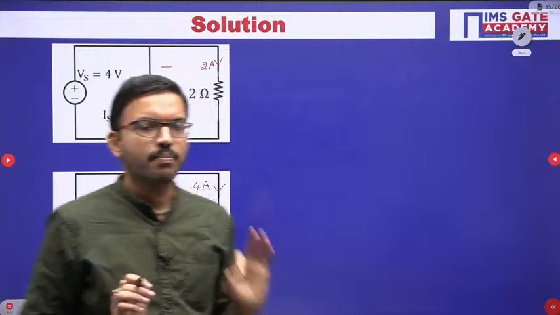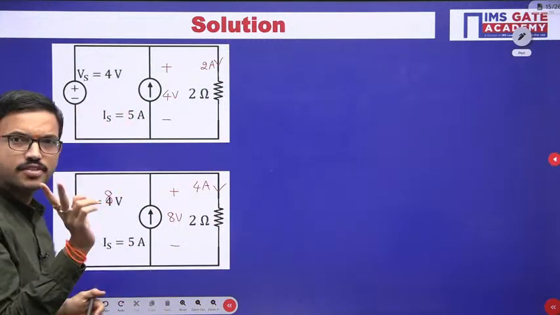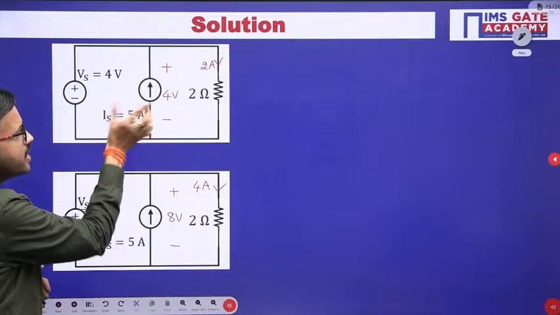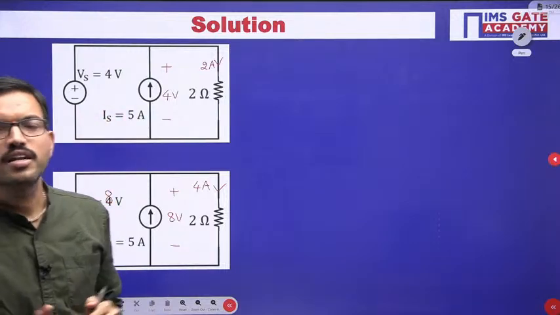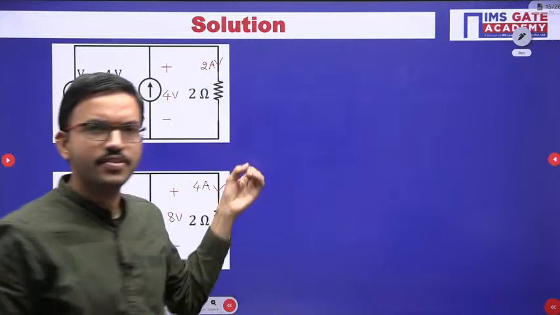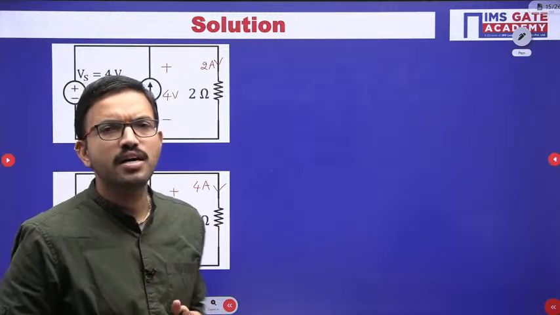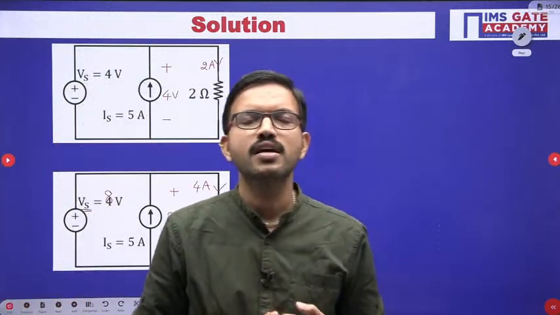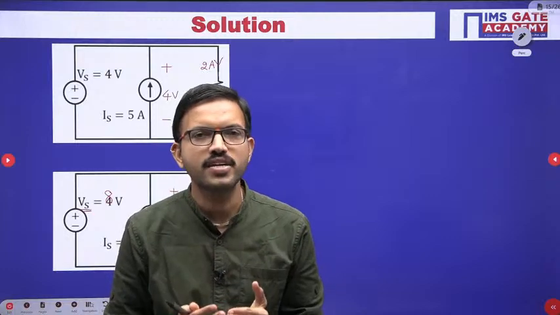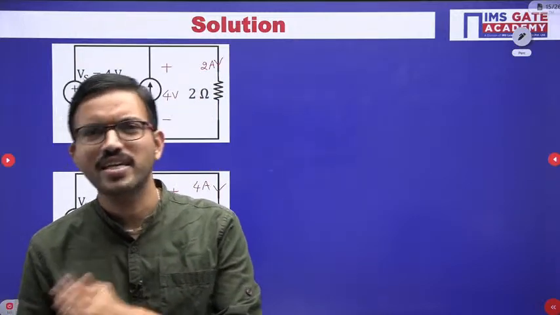But now let us try to understand. In the given circuit, you are having a voltage source and then a current source. Let us analyze for a few cases, whether both the sources are delivering the power, or both are absorbing the power, or one source is absorbing and one source is delivering the power.